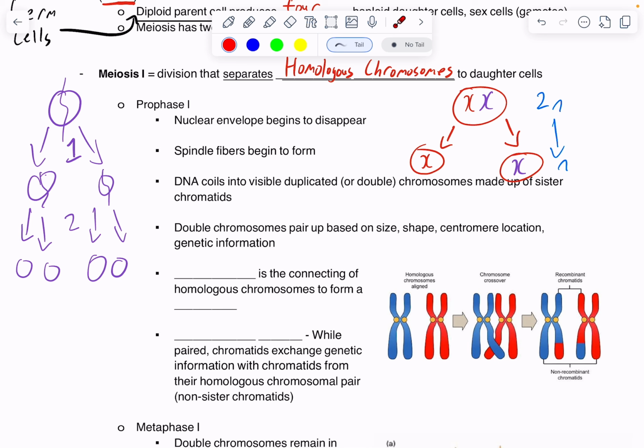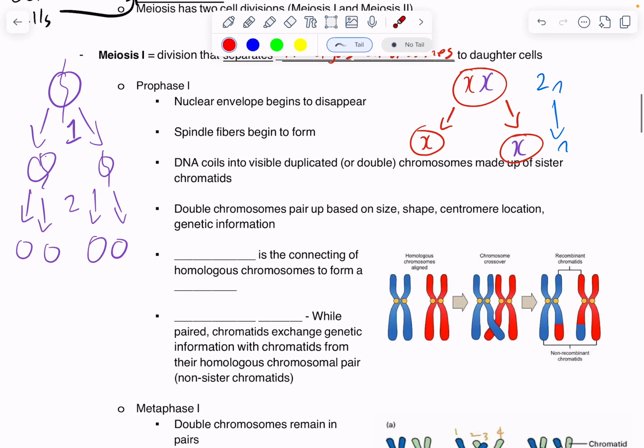Double chromosomes pair up based on size, shape, centromere location, genetic information, so that we can separate those homologous pairs. And then we have this new term, called synapsis. This is the connecting of homologous chromosomes to form a tetrad.